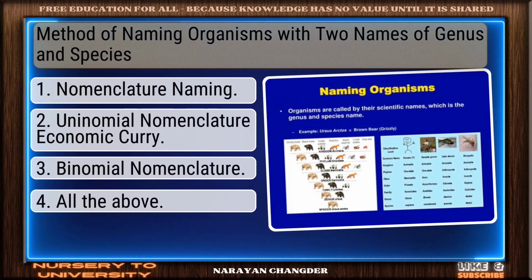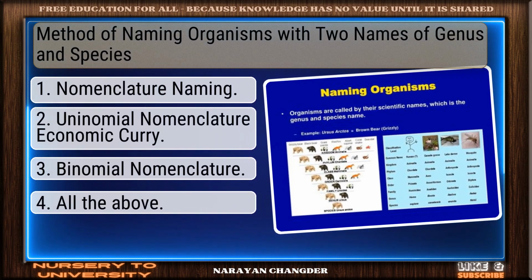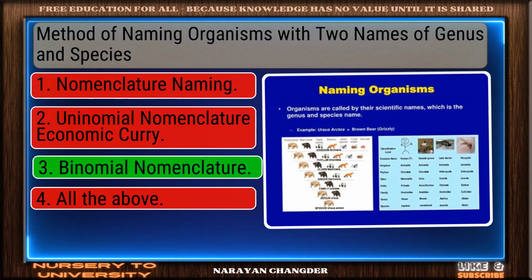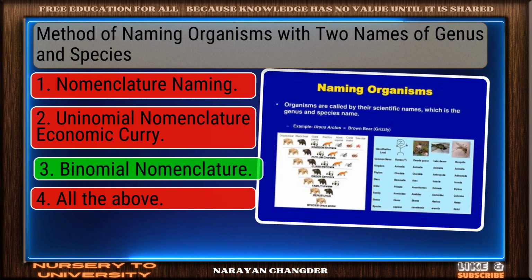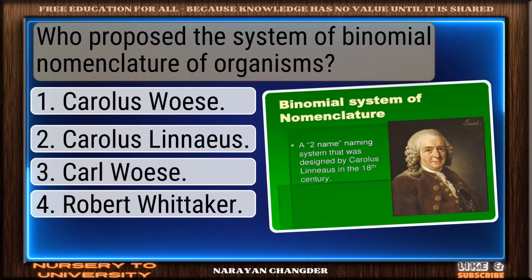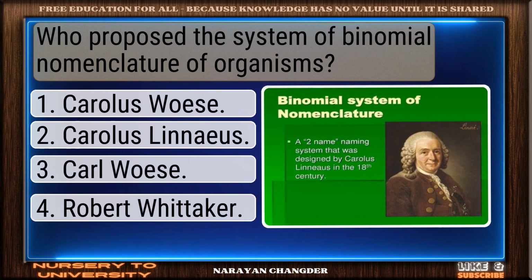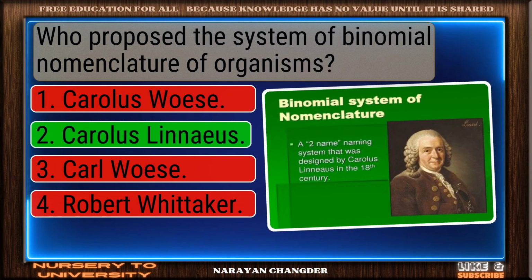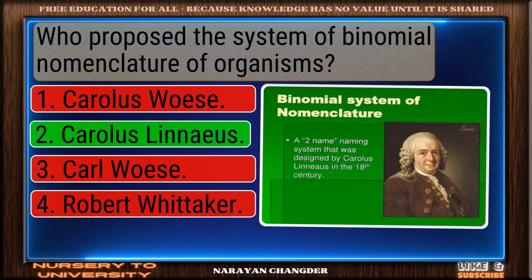Question number 111. Method of naming organisms with two names of genus and species. Well done. Binomial nomenclature is the right choice. Question number 112. Who proposed the system of binomial nomenclature of organisms? Good job. Your answer, Carolus Linnaeus, works well here.